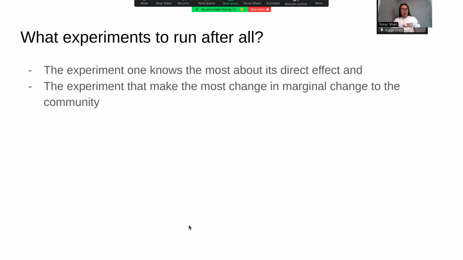So what is the takeaway message in this entire paper? The overall question is what experiment to run after all this math. Our suggestion is, first, we want to run the experiment that you know the most about the direct effect of. And also you want that experiment to make the most change in the marginals of the community.